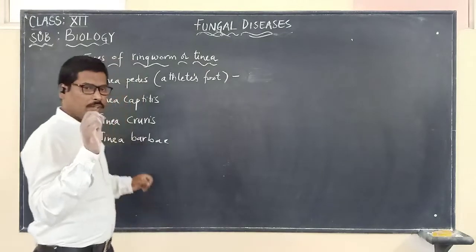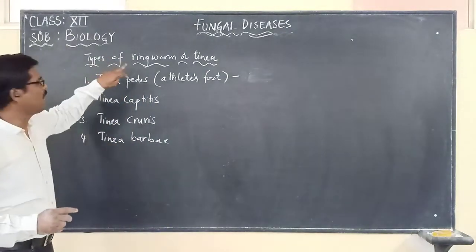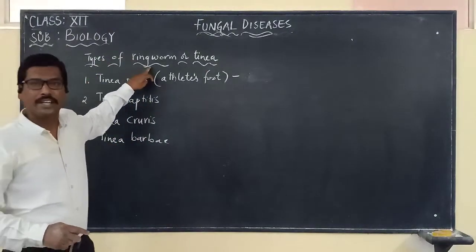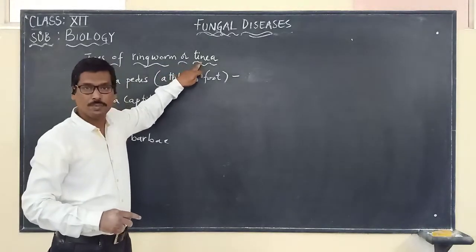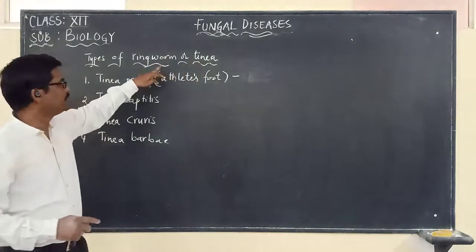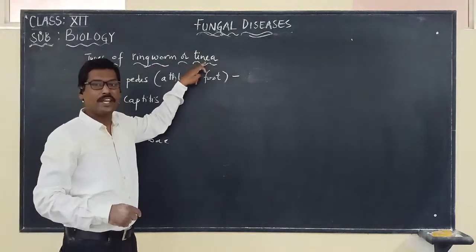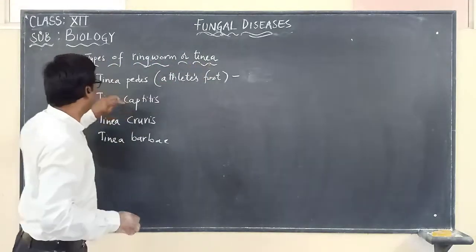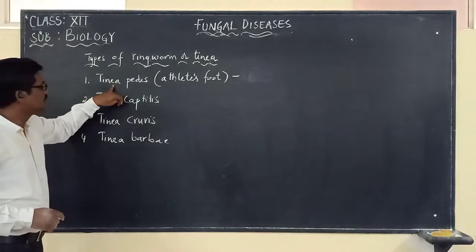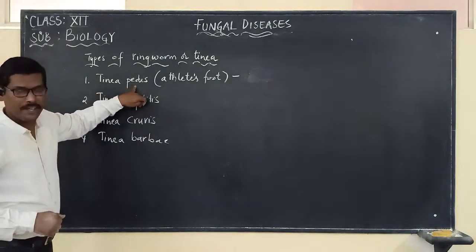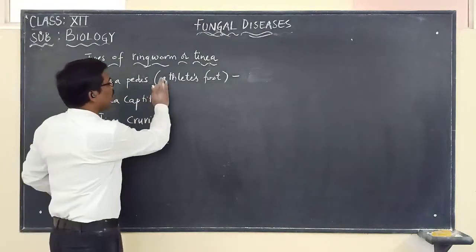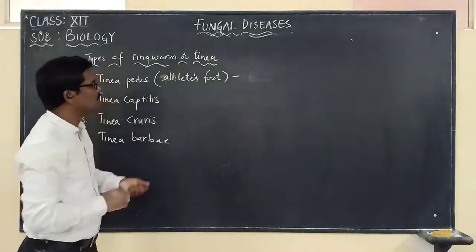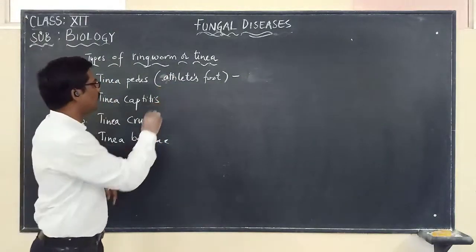So here, in conclusion, we will see different types of ringworm, or otherwise known as what? Tinea. The other word for ringworm is tinea. So here the first one is called tinea pedis. It is also commonly known as what? Athlete's foot.